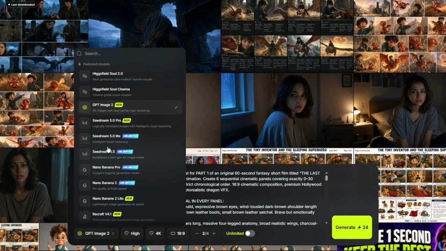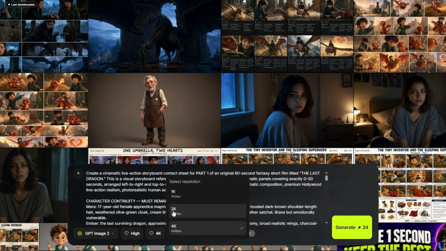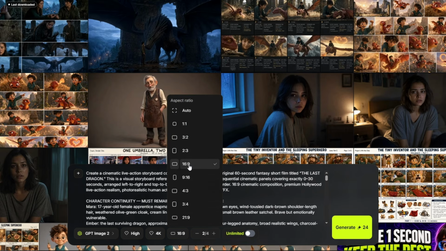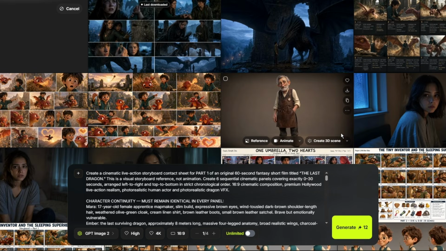Next, choose your model. We already selected GPT-1ManuAGI, but if it is not selected on your side, then choose it here. After that, choose the image quality as high. Next, choose the image resolution. It supports up to 4K, so for this image, I will select 4K. Now choose the image aspect ratio. By default, it is set to auto, but for this image, I want 16:9, so I will select the 16:9 aspect ratio. Next, choose how many images you want to generate. For example, I want one image, so I select one. After selecting everything, I click on the Generate button.